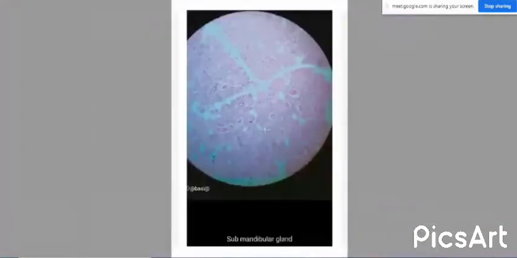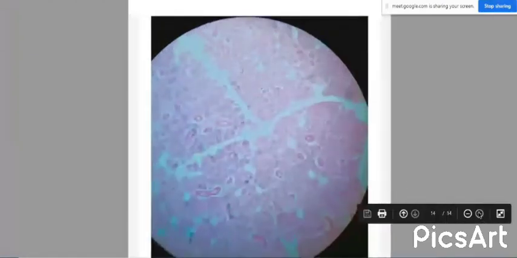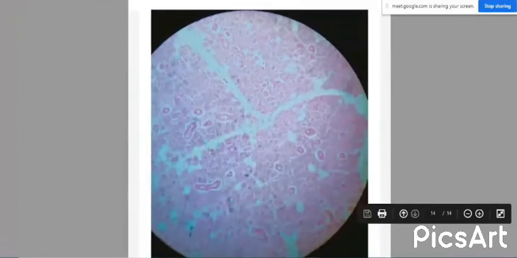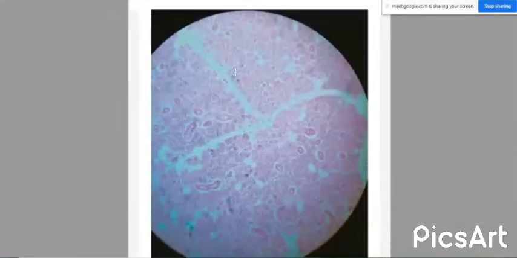The next type of gland is the mixed salivary gland. The example is the submandibular gland. In this diagram you can see the gland has some whitish areas and some dark pink areas. That means there is the presence of both serous and mucous salivary gland, but predominantly serous salivary glands are there.